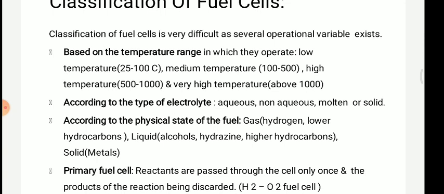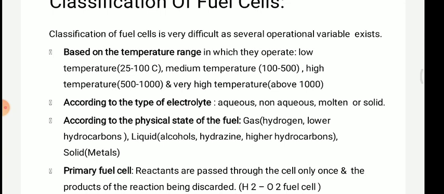Fuel cells in the low temperature range are operated at 20 to 100 degrees Celsius. Medium temperature range is 100 to 500 degrees Celsius, and high temperature range they are working at 500 to 1000 degrees Celsius.